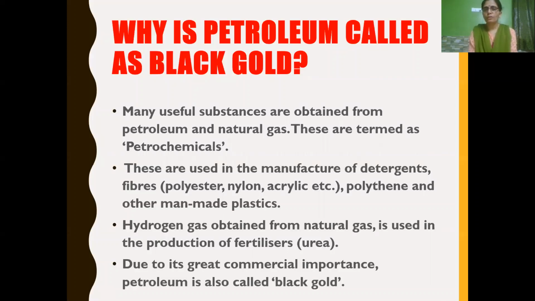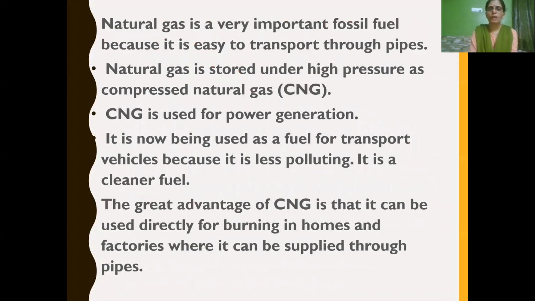Then natural gas is used in production. Hydrogen gas, which is obtained from natural gas, is used in the production of fertilizers. Due to these different commercial importance, petroleum is also called black gold. And then, how is natural gas or CNG useful for us?